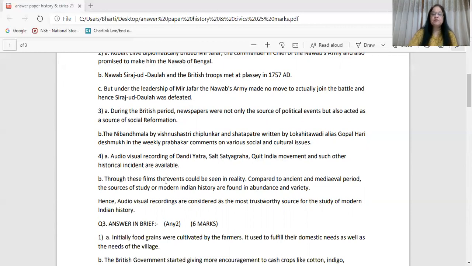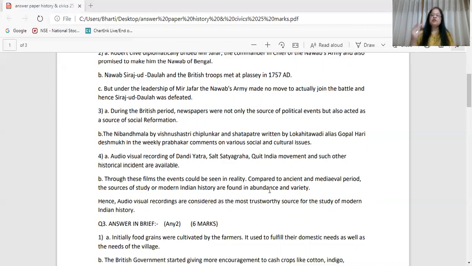In these films, the event can be seen in reality. Compared to the ancient and medieval periods, the sources for the study of modern Indian history are found in abundance and variety. Hence, audiovisual recordings are considered the most trustworthy source for the study of modern Indian history.